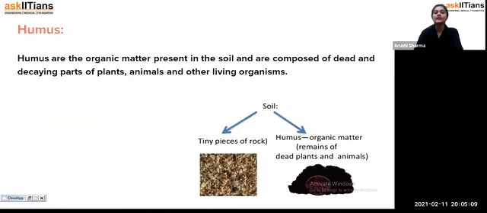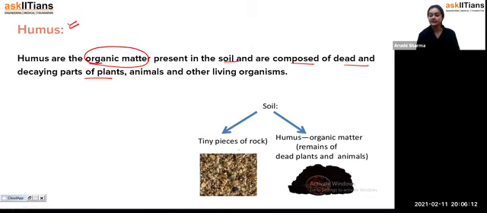Fine. Now we have this topic, that is humus. So what is humus, students? Humus is the organic matter present in the soil and is composed of dead and decaying parts of plants. That means the soil contains organic matter. Okay, and how is it present? Humus is what we get from the organic matter present in the soil, and it is composed of the dead and decaying parts of plants, animals, and living organisms.